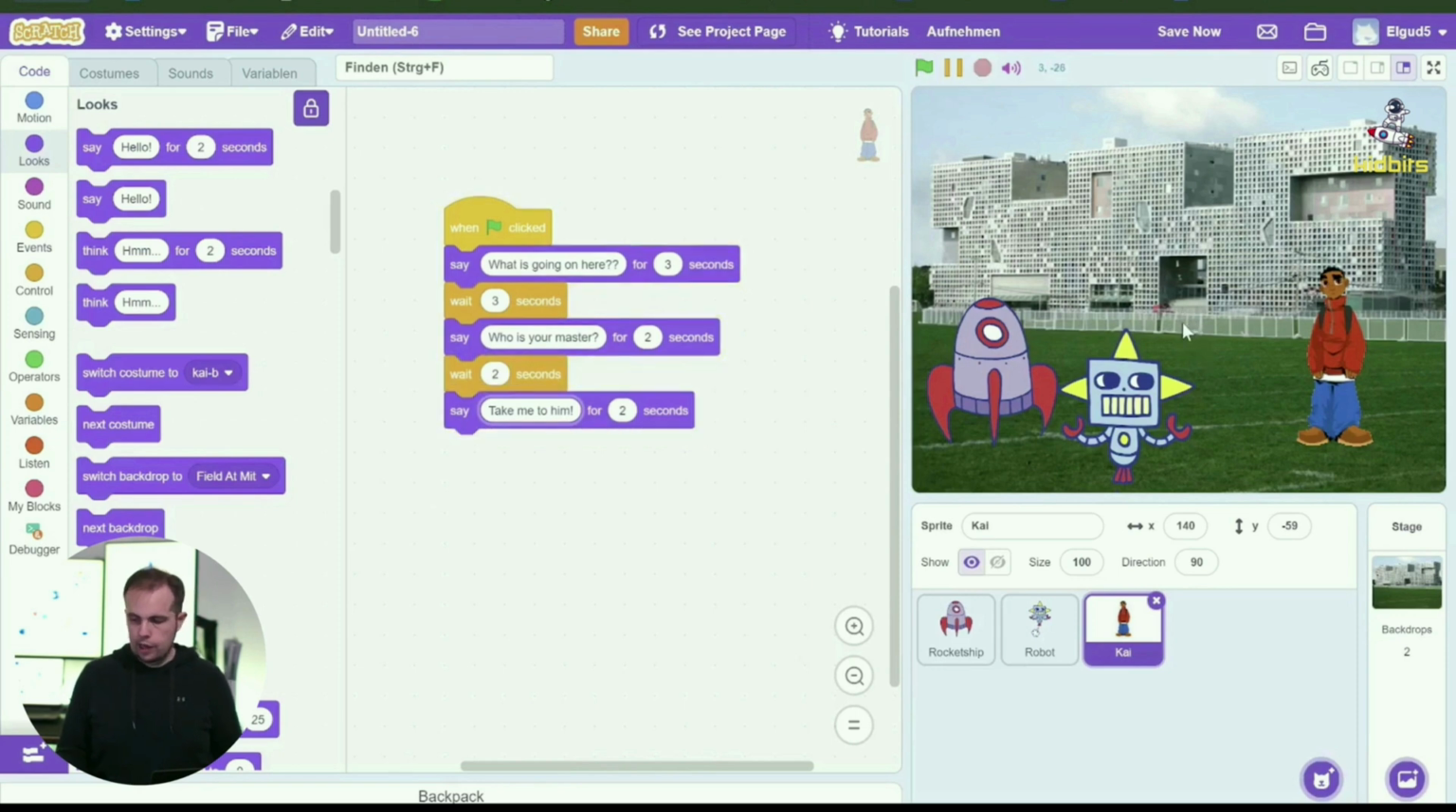And so, the next step is going to be that the robot and Kai are going to enter the rocket. But that's actually going to be our next episode. We're going to program how the robot and Kai enter the rocket and fly away.